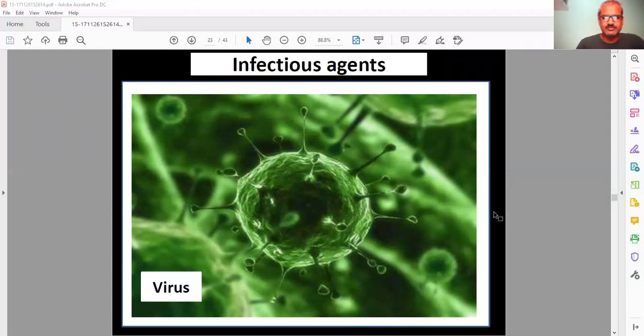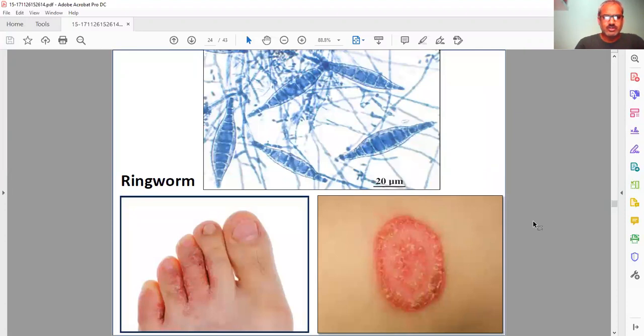Next is ringworm. These are very small, 20 micrometer worms, and they cause lesions or injuries in the skin, holes in the skin, and cause damage to the skin. They also stay in our body for a long time. Even in the eyes they can cause infection. So these also cause damage to our body.